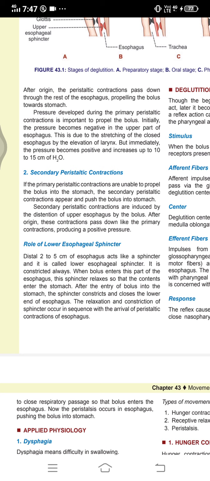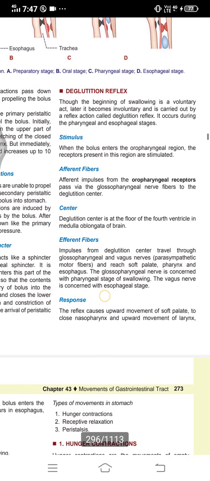When the bolus enters this part of the esophagus, the sphincter relaxes so that the contents enter the stomach. After entry of the bolus into the stomach, the sphincter constricts and closes the lower end of the esophagus. The relaxation and constriction of the sphincter occurs in sequence with the arrival of peristaltic contractions of the esophagus.